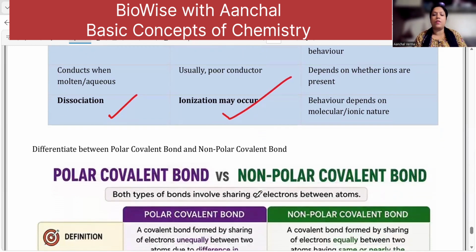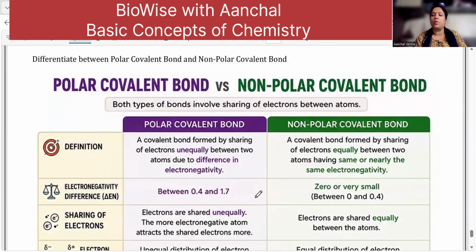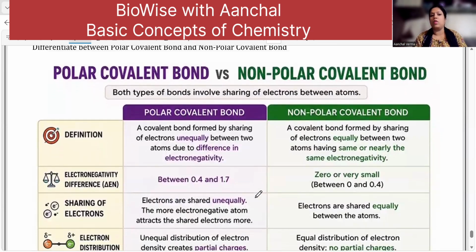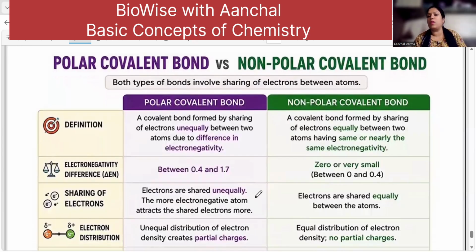Now, what is the difference between a polar bond and a non-polar covalent bond? You know that a covalent bond is always between nonmetals. A polar covalent bond is formed by sharing electrons unequally between two atoms due to the difference in electronegativity. Electronegativity is how much an atom likes the electron. So, the more it likes the electron, the more it tries to attract the electron toward itself and keep it.